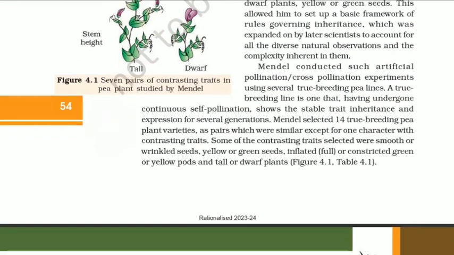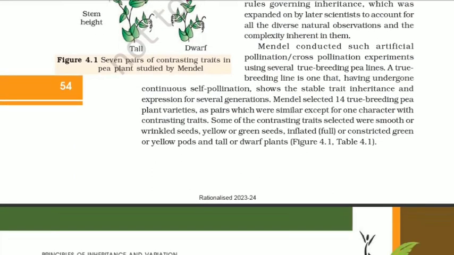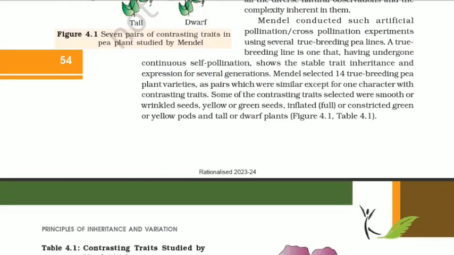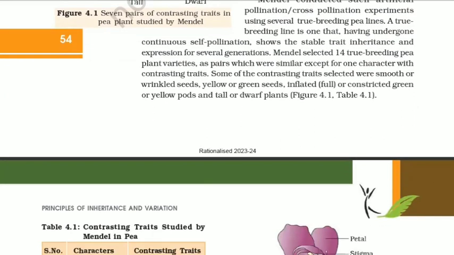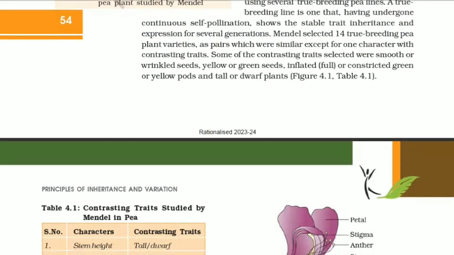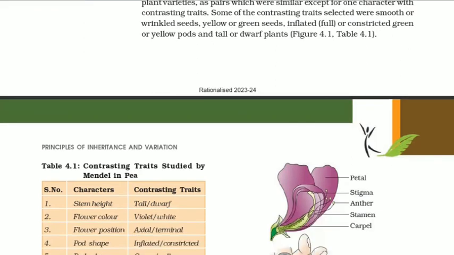Mendel conducted such artificial pollination or cross-pollination experiments using several true breeding pea lines. A true breeding line is one that, having undergone continuous self-pollination, shows a stable trait inheritance and expression for several generations. Mendel selected 14 true breeding pea plant varieties as pairs, which were similar except for one character with contrasting traits. Some of the contrasting traits selected were smooth or wrinkled seeds, yellow or green seeds, inflated, that is full, or constricted green or yellow pods, and tall or dwarf plants.